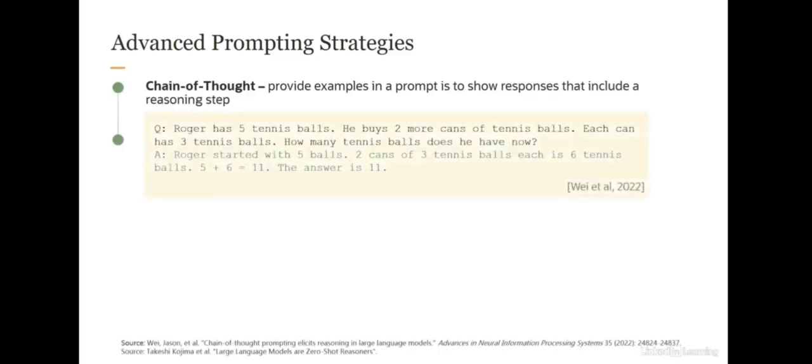Finally, let me just conclude this lesson by giving you a couple of advanced prompting strategies. The one prompting strategy which is used a lot is called chain of thought prompting, and here the idea is you are providing examples in a prompt to show responses that include a reasoning step. So if we have a complicated task, then we prompt the model to break the problem into small chunks, exactly like you would solve it yourself, and then let the model solve each of the intermediate steps.